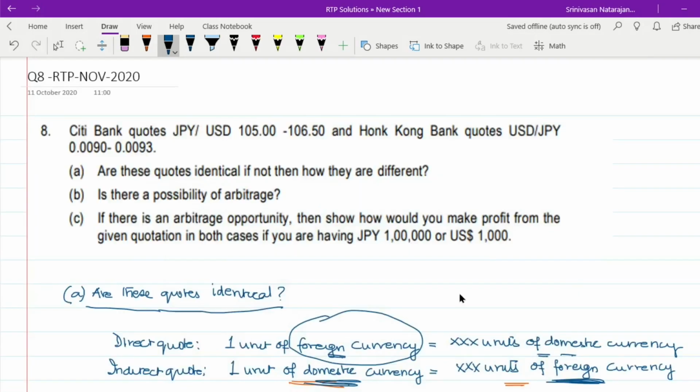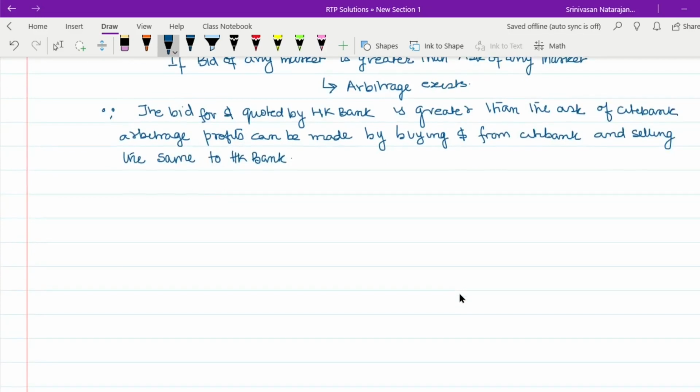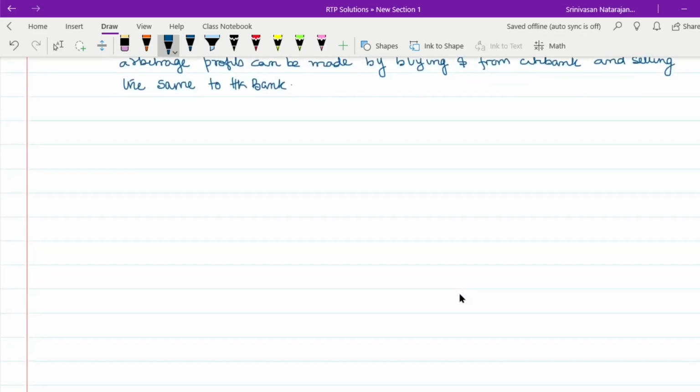In part C, they are asking us: if there is an arbitrage opportunity, then show how would you profit from the given quotation in both cases, if you are having 100,000 yen or $1,000. So we've got to analyze the arbitrage profits that we could make in both situations. Situation A, if we have 100,000 Japanese yen, or situation B, if we have $1,000. So let's do that. But before doing that, first let us write the quotes in one place so that we can do the calculations easily.